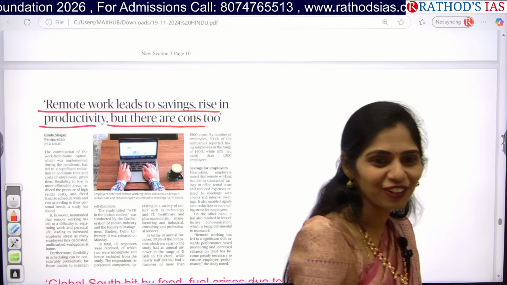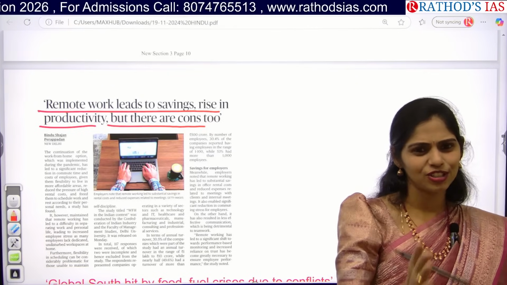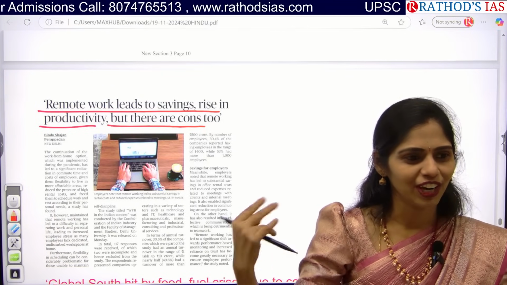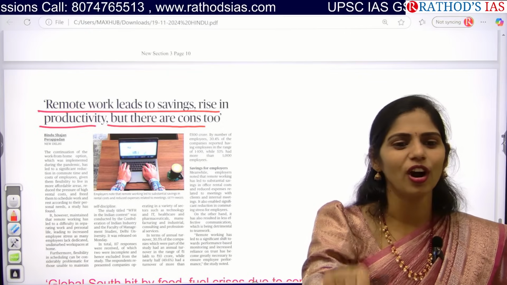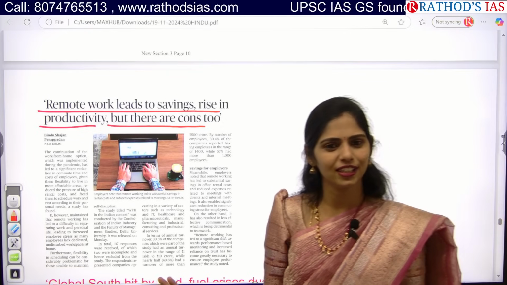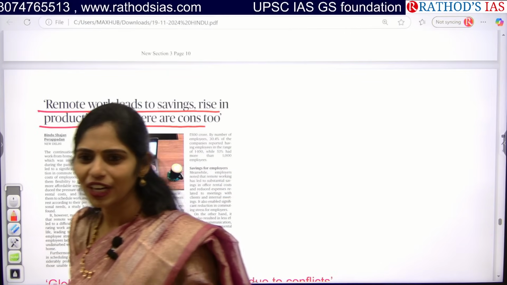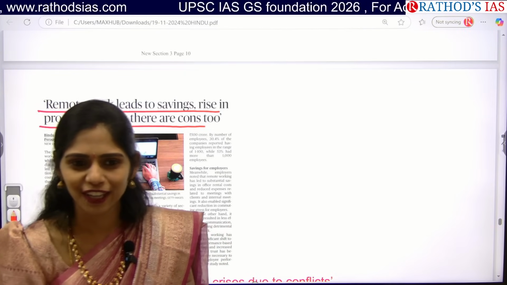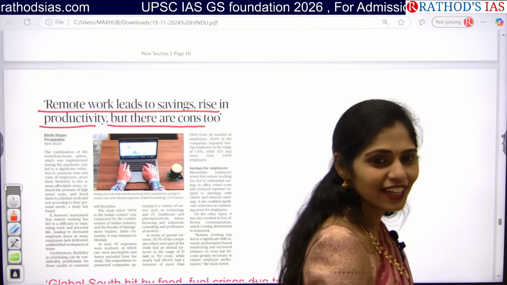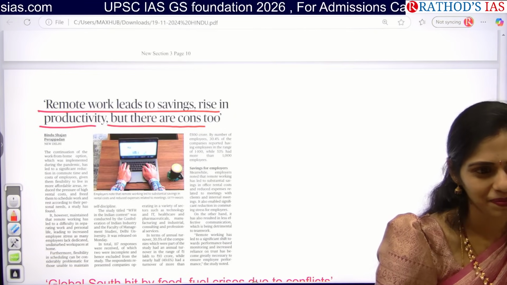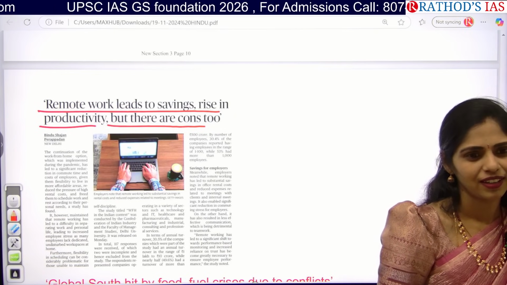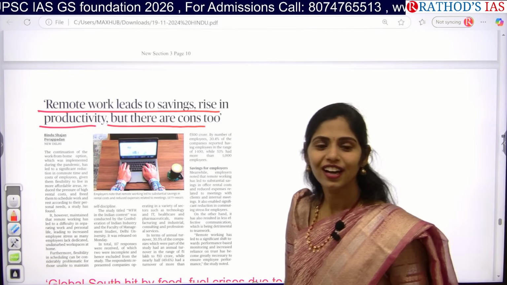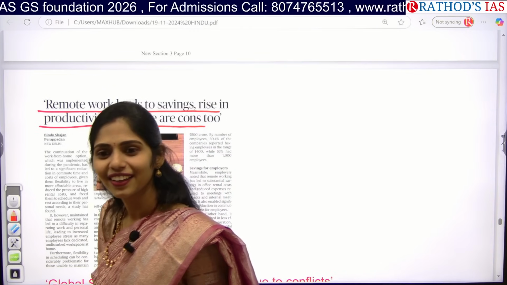No need of going to college. You can wake up at your free time, and even without brushing or getting ready, you will be sitting just on the button. Joining the meet is enough. No one will bother whether you are there or not, whether you are listening or watching mobile on the side, right? Next, other advantages, guys. Yes, increasing use of mobiles for playing games and watching reels.